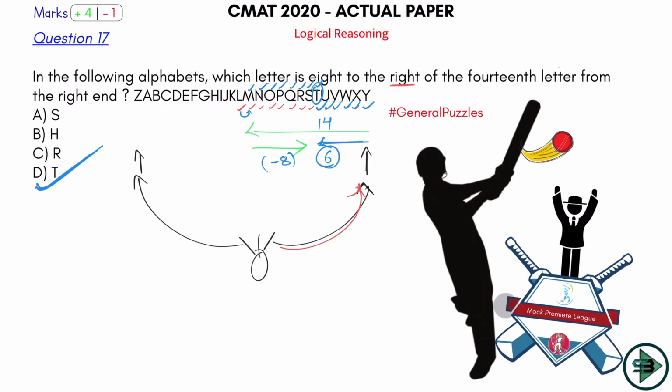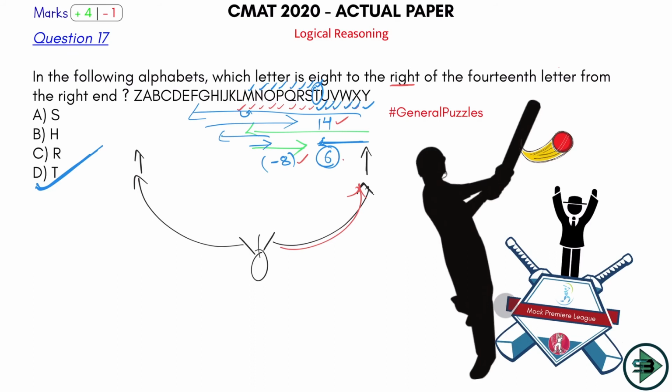What they play? 14th from the right, third to its left, third to its right, fourth to its left. So how many times will you keep on doing like this? From the left, then to the right, then to the left, then to the right. How many times will you do that? So it's better that you write it first only.